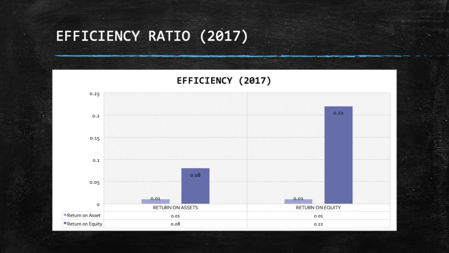For First Resources Limited Company, the return on asset indicates 8%. It means the assets First Resources Limited invested in during the year produced 0.08 cent of net income. Additionally, the return on equity indicates 22% from the investor's investment in the company.